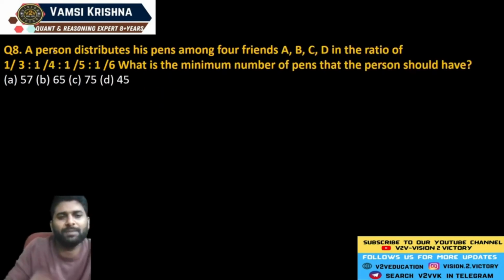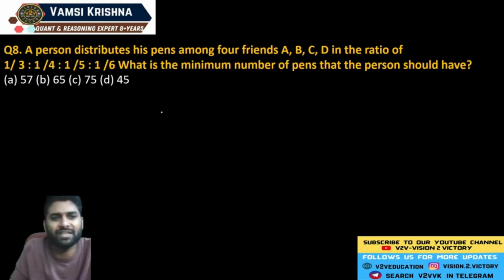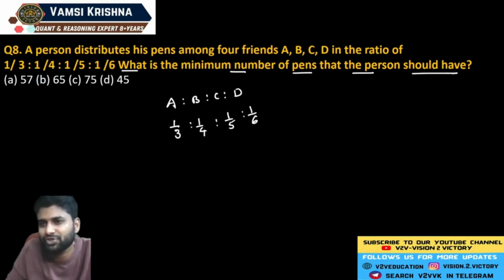The question: a person distributes his pens among 4 friends A, B, C, D in the ratio of A, B, C, D in the ratio of 1 by 3 is to 1 by 4 is to 1 by 5 is to 1 by 6. Now the question here, what is the minimum number of pens that the person should have?